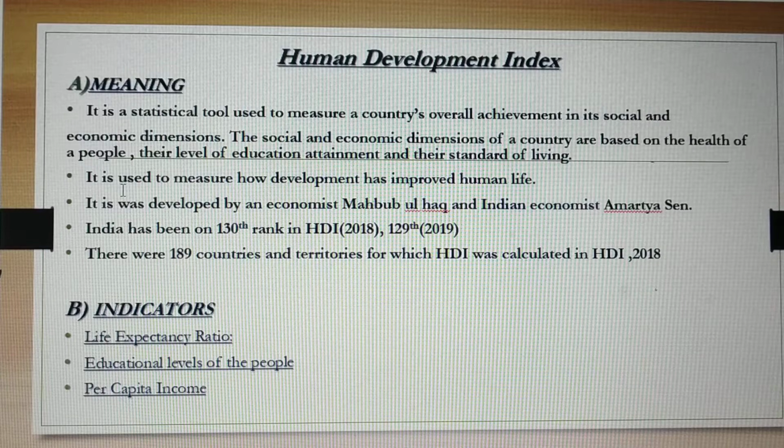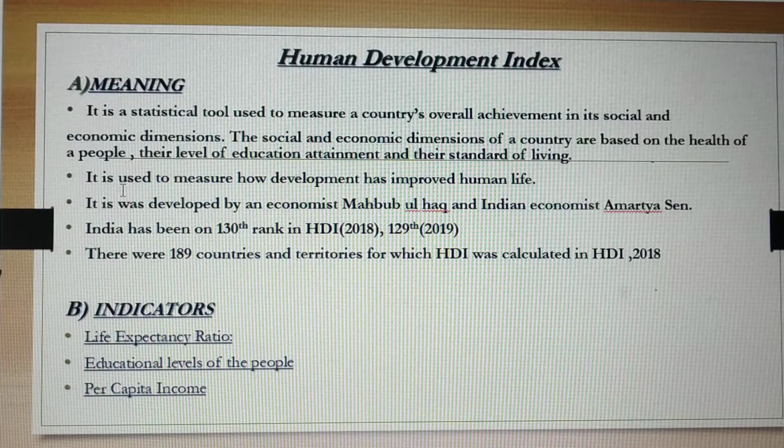Well, just you can check here. India was ranked 130th in HDI. In which year? In 2018. But in 2019, it is at the 129th rank position. So you must remember this, okay? Well, how many countries were there? Oh my God, there were 189 countries and territories for which HDI was calculated in 2018. Fine. I hope I am clear here.